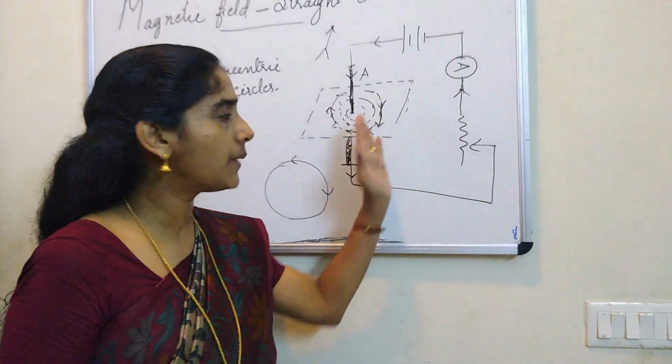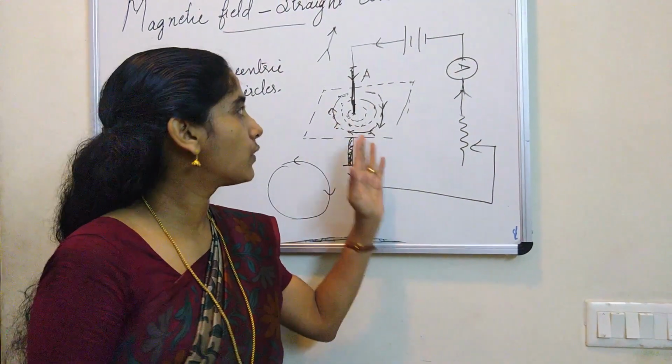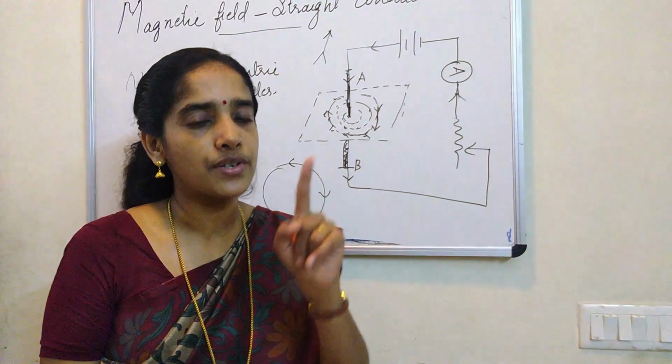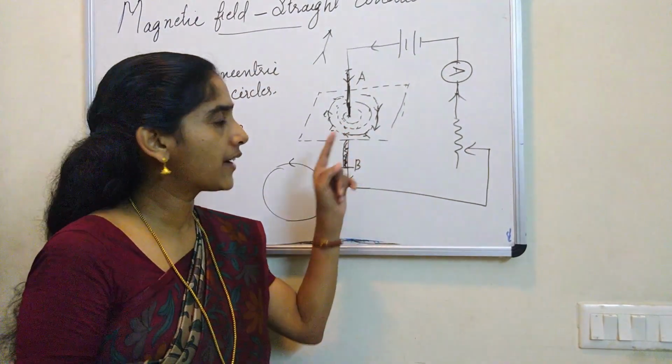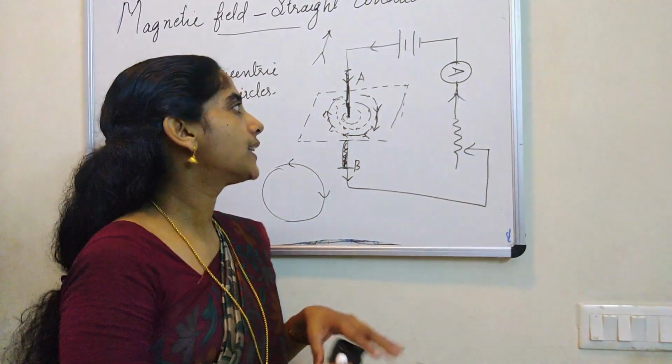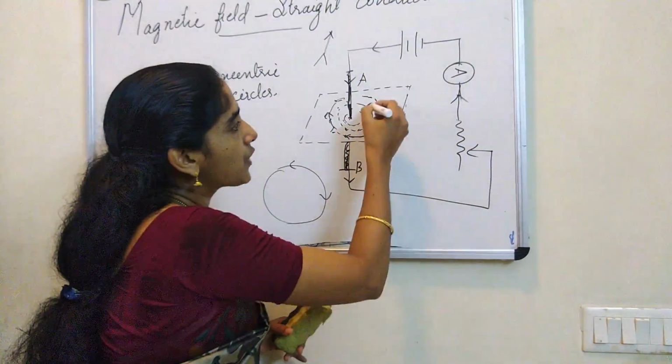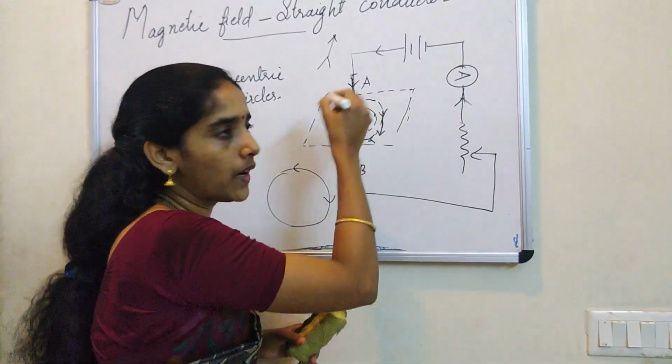So practically we came to know the nature of the magnetic field line around a straight current carrying conductor: they are concentric circles. And the direction of magnetic field line is given by the compass needle. If current is flowing from A to B, direction of the magnetic field line is clockwise.